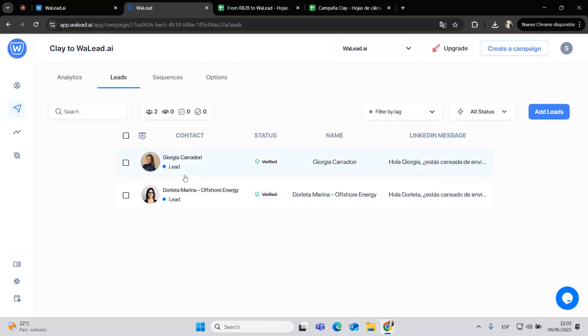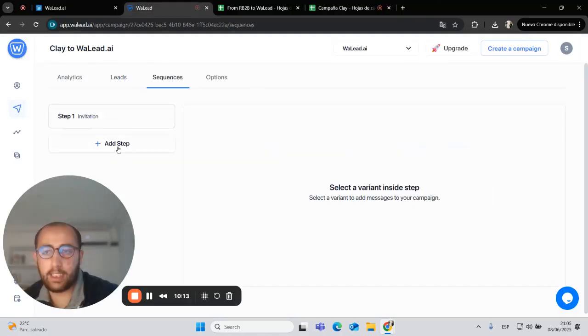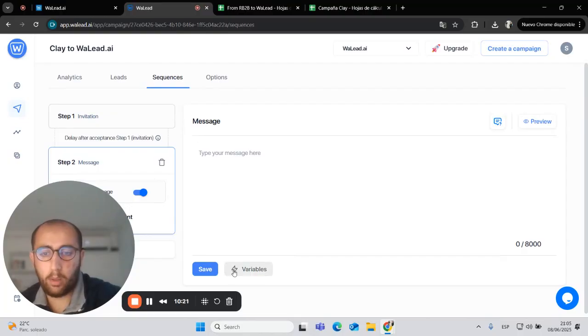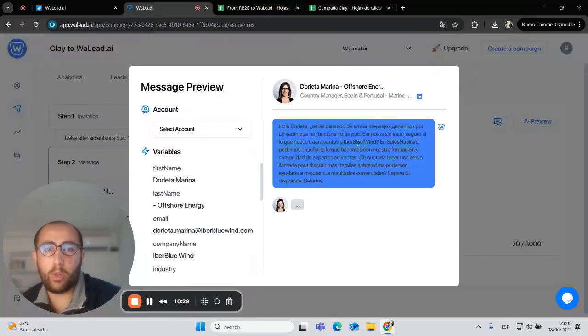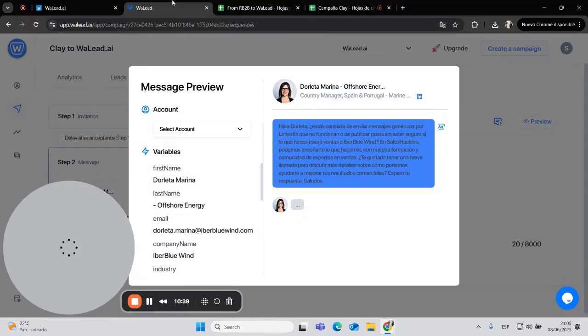Amazing. We already have the leads, and you can see that here we have a LinkedIn message, right? Because we are taking it automatically from Clay. So for this case, I just need to click on add step, and then only drop one variable, which will be my custom variable. We'll click on save, and here we go. The message is displayed. That's because we have already created the message in Clay, and we are sending it to Google Sheet and then uploading it to WaLead AI.